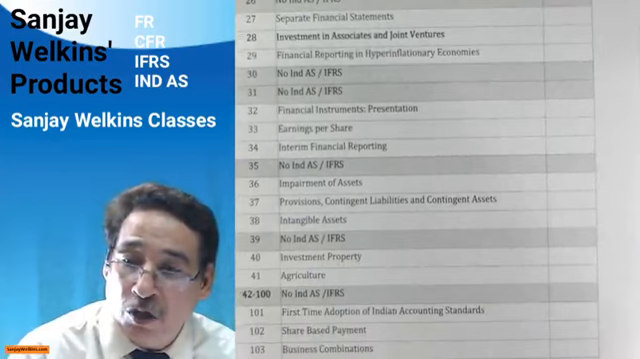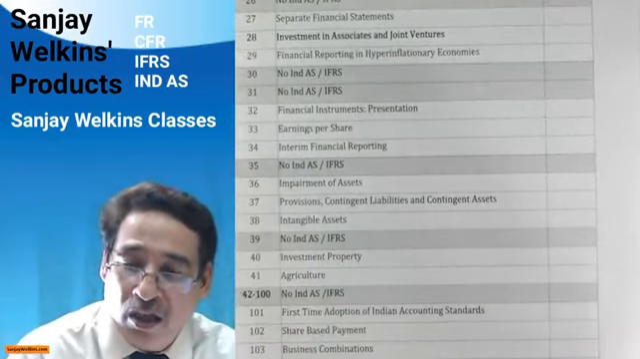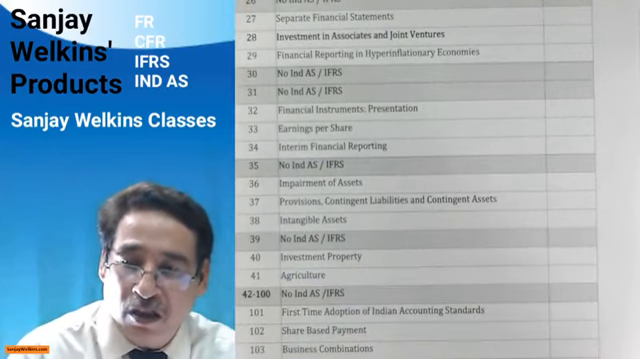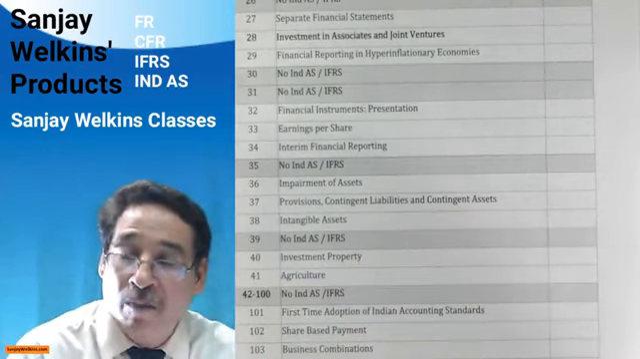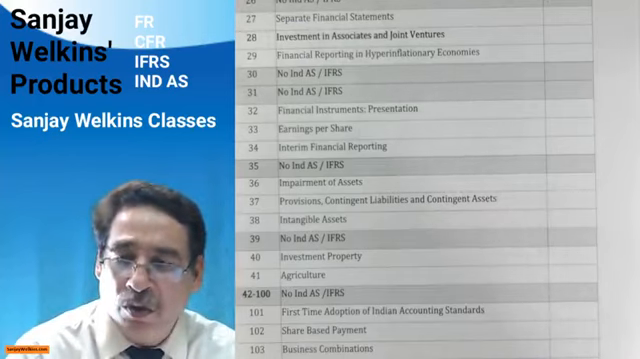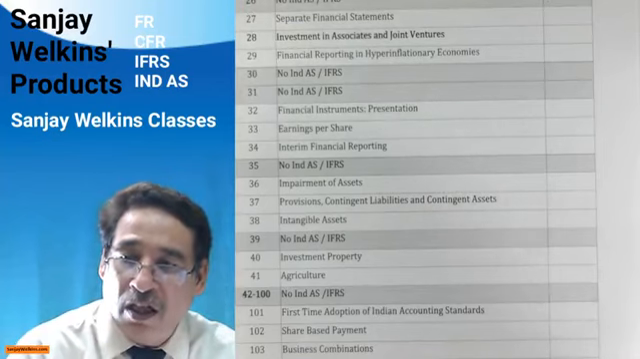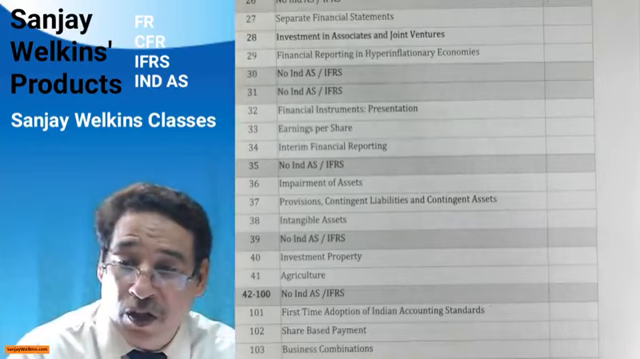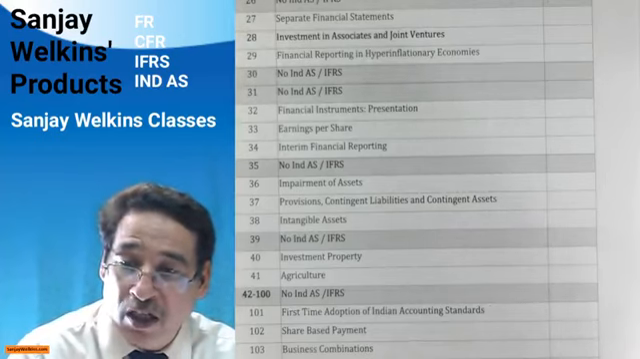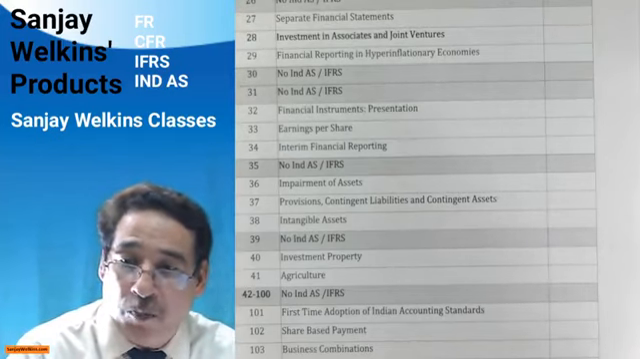Then we have 38, intangible assets, and 39 I have written no IND AS and IFRS. It means presently there is no IND AS or IFRS by the name of 39. But 2, 3 years ago, there was a standard, IND AS 39. It used to deal with financial instruments, but now it has been replaced by IND AS 109. So 39 is deleted. So there is no standard now for 39. 40 is investment property and 41 agriculture.